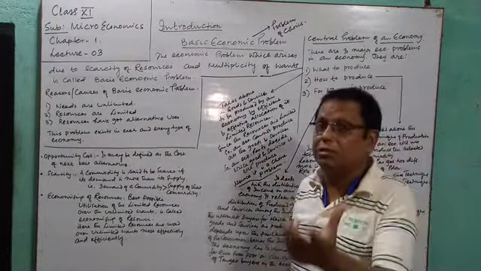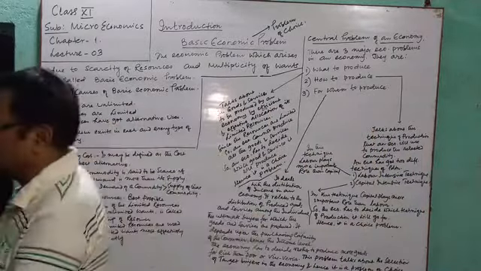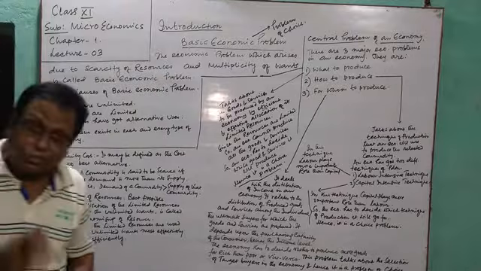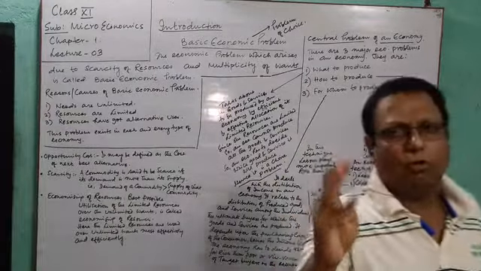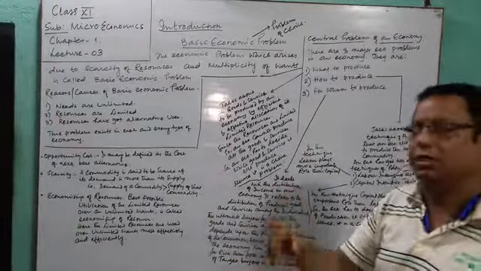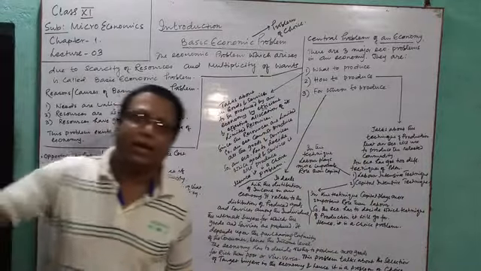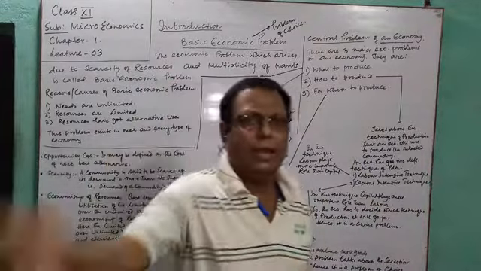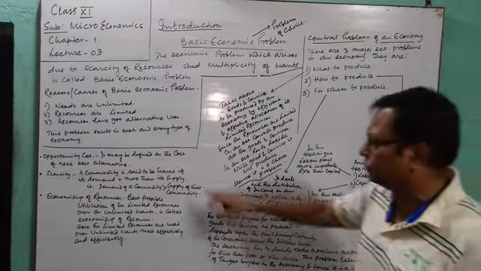Because with your limited resources, you cannot satisfy both the needs simultaneously. So that's why I said that in order to avail a particular opportunity, the opportunity which is sacrificed is known as the opportunity cost of the availed opportunity in terms of opportunity sacrificed.